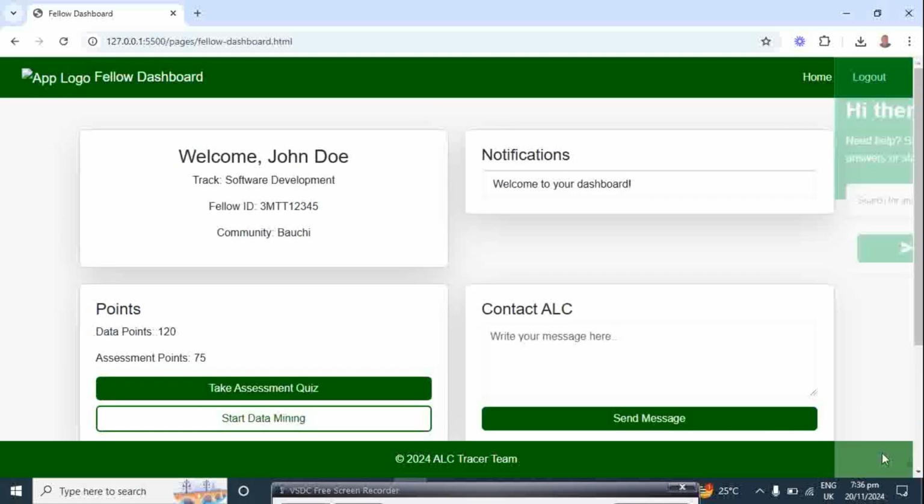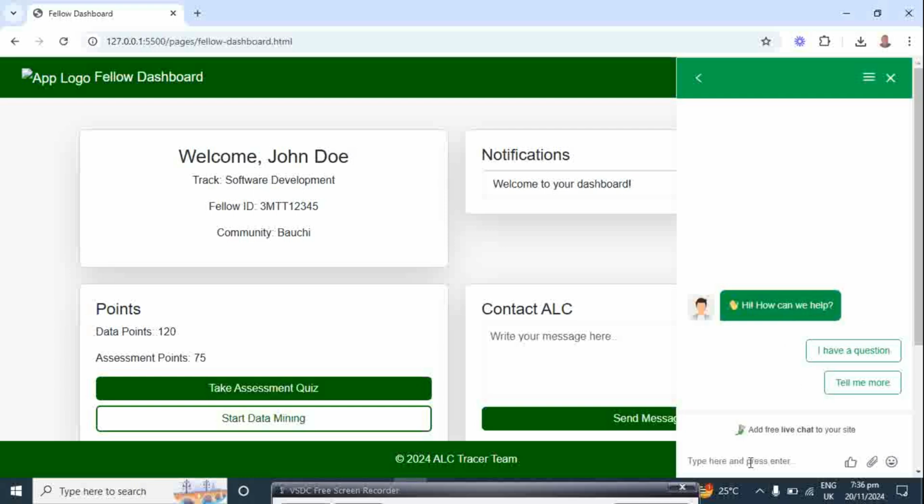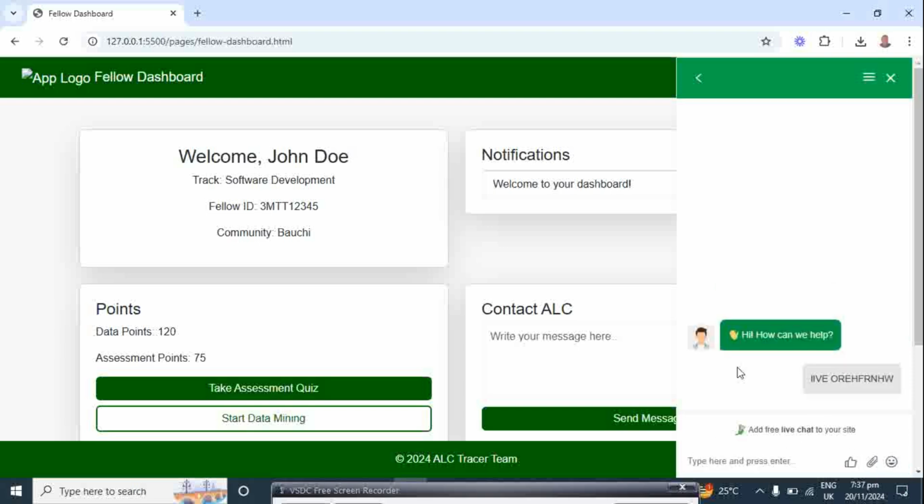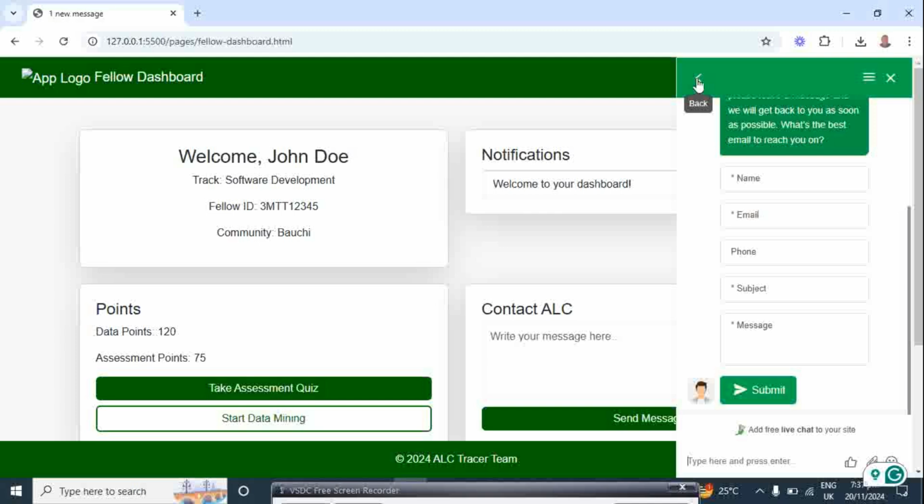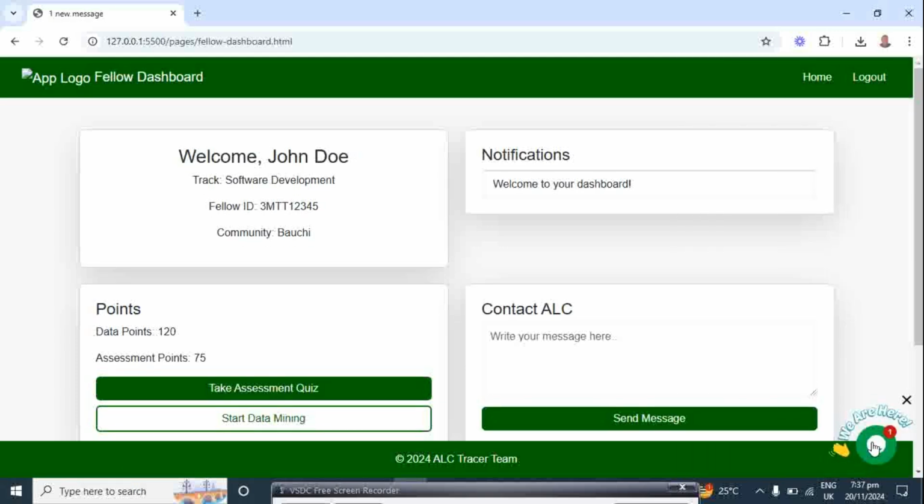Another thing is that this is a contact me page. This is a live chat system that we have implemented. So with this live chat, fellows can directly contact the 3MTT team and have a live reply and response directly without going anywhere. Now this reduces all the navigation from WhatsApp to Telegram to emails and all this kind of long waiting by bringing all of this contact closely together. So it is not necessary that all this should be implemented by the 3MTT, but we would love that the 3MTT will really love this app and implement some part of it into the system. Having something like a live chat directly on our dashboard is going to reduce the traces of navigation, which many of us are really struggling with.